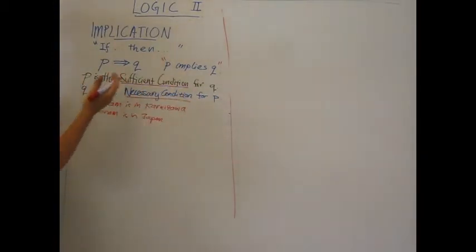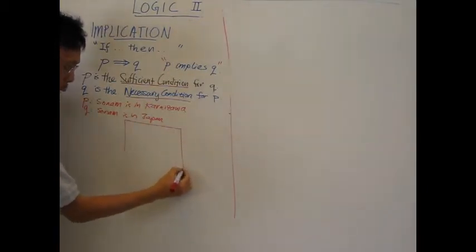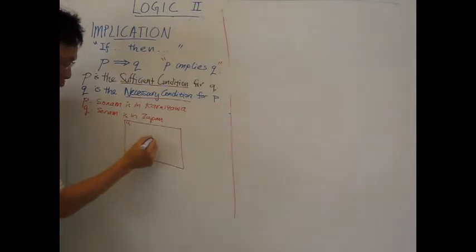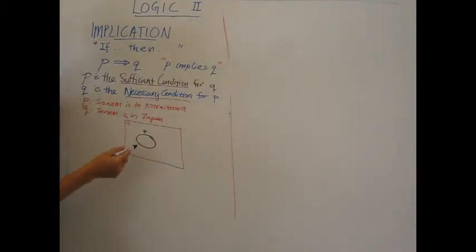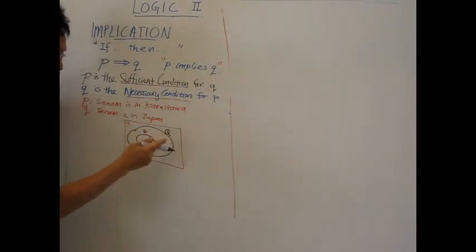And we can also represent this using a Venn diagram, for example, right? And let this be the universe. And inside I have P, that's Karizawa, being in Karizawa or anywhere near Karizawa. And we have another thing out here, Q, that represents Japan.